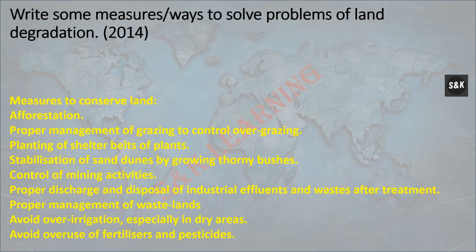Write some major ways to solve the problem of land degradation. Measures to conserve land: first, afforestation; second, proper management of grazing to control overgrazing; planting of shelter belts of plants; stabilization of sand dunes by growing thorny bushes. Fourth, control of mining activities. Third, proper discharge and disposal of industrial effluents and waste after treatment. Proper management of wasteland. Avoid over irrigation, especially in dry areas.